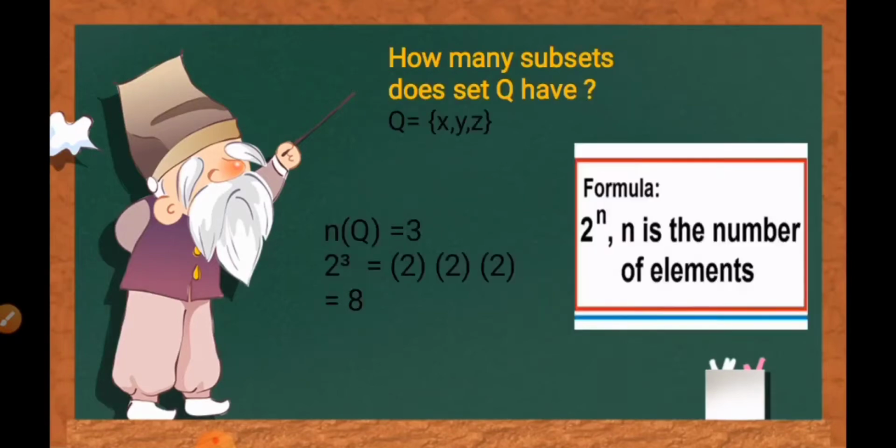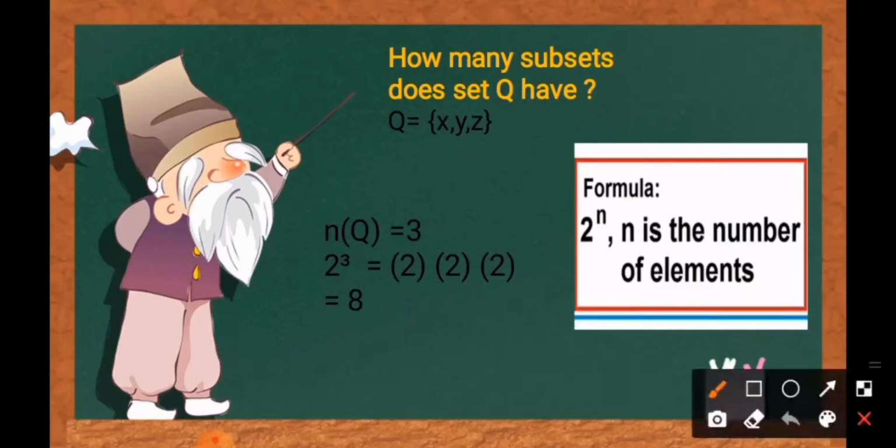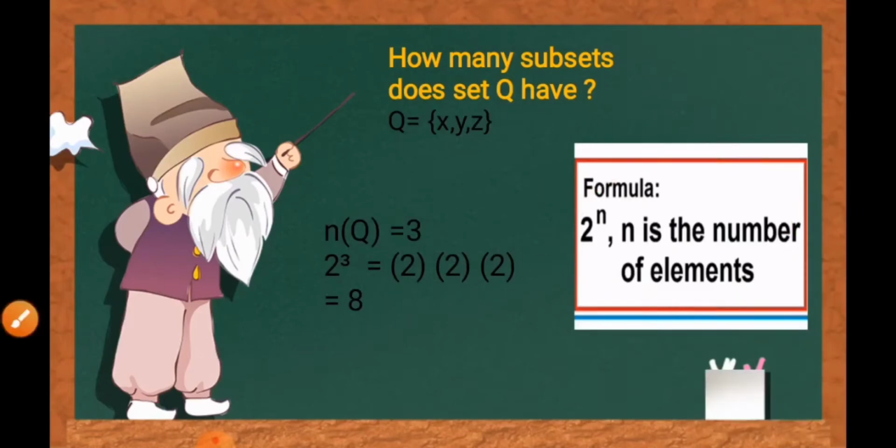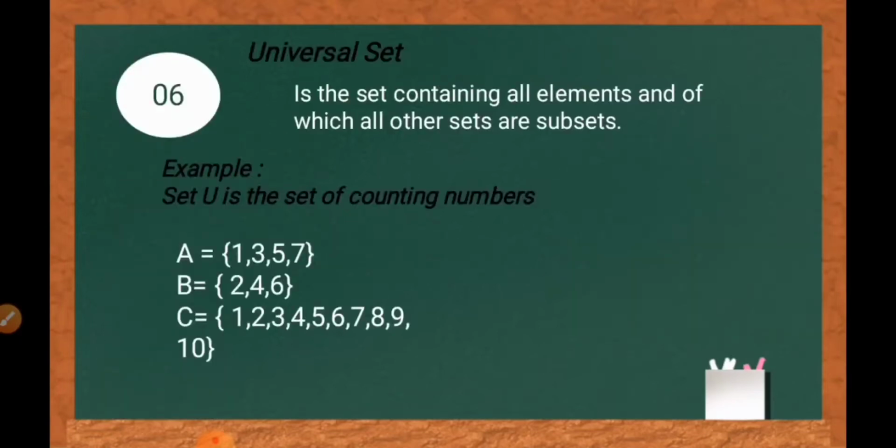So how many subsets does set Q have? We use this formula: 2 to the power of n, where n is the number of elements. Set Q has 3 elements. So 2 to the power of 3 equals 2 times 2 times 2 equals 8.